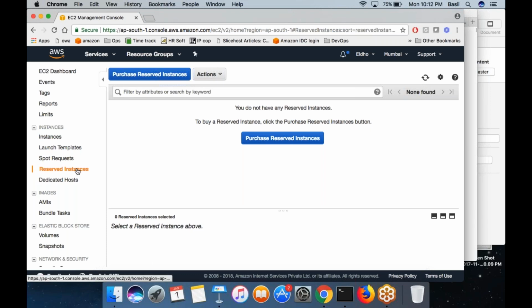The good thing with reserved instances is not only saving money. Reserving instances means AWS would reserve a machine for you no matter what crisis they are going through. Maybe they don't have enough hardware to give to their customers.